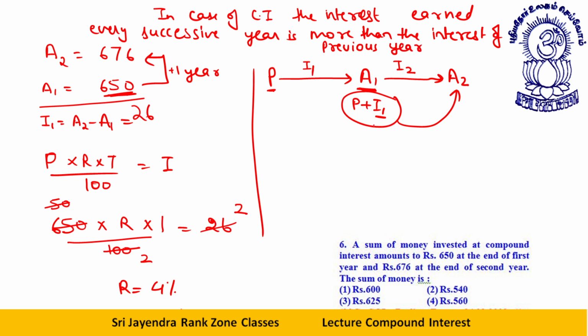Okay, P plus I1, that is I2, will always be greater than I1. This is a basic logic which is known to everyone.